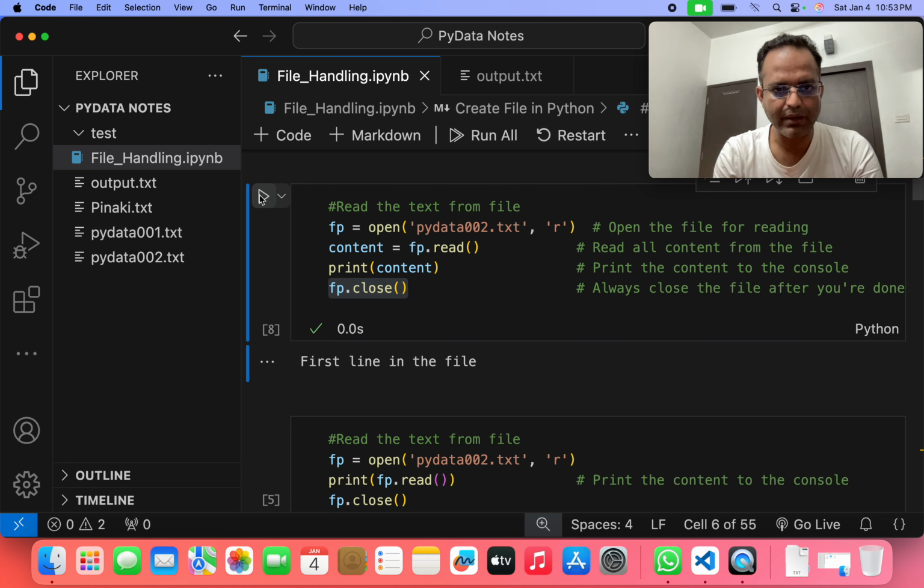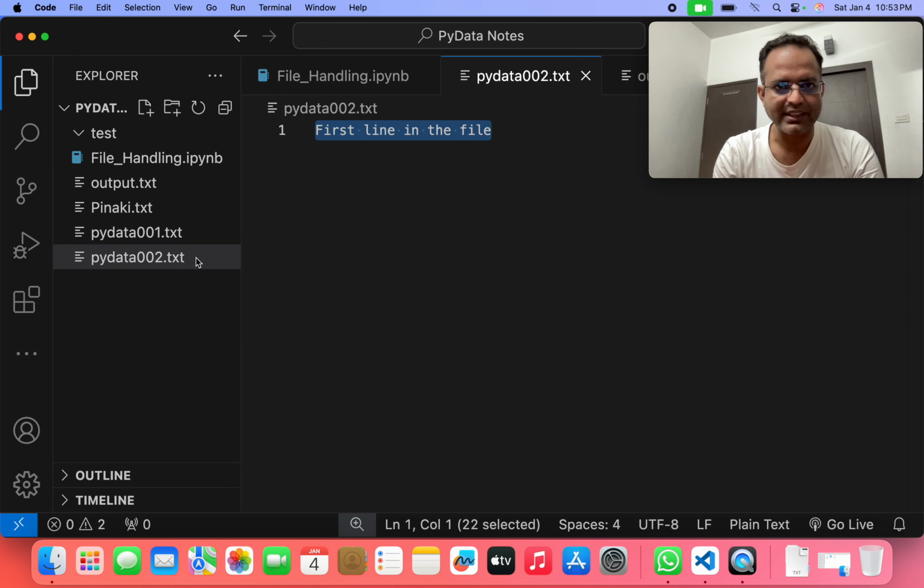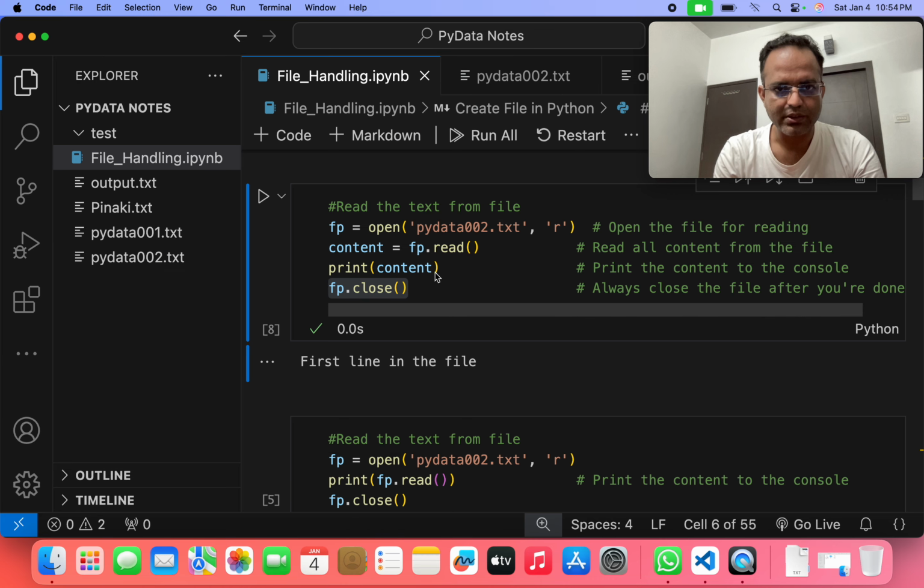If we run that program, we can see what is written in pydata002.txt: the first line in the file. You can cross-check it by opening this file. We double click on pydata002.txt, and we can see the first line in the file. In this way, we can read whatever is written in the file by writing this program.